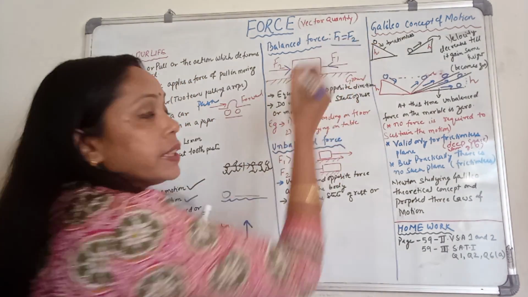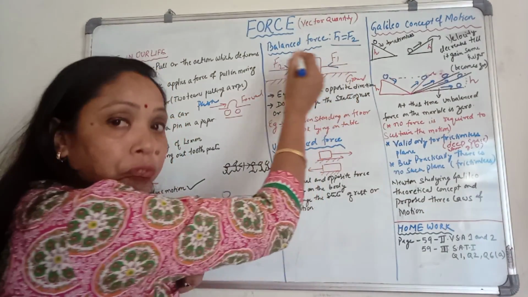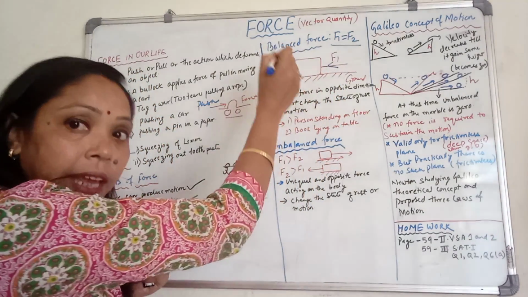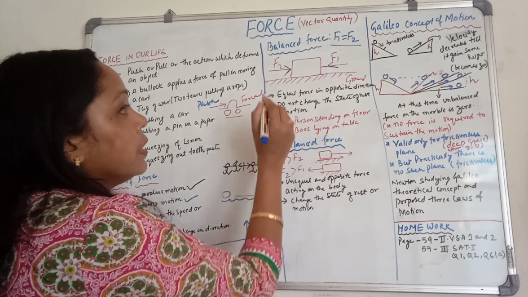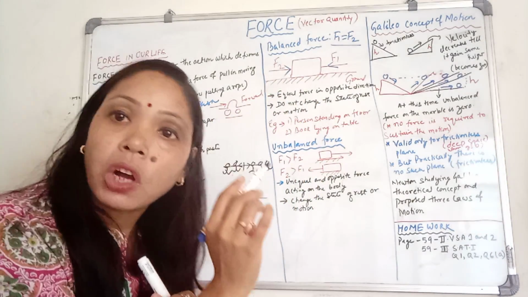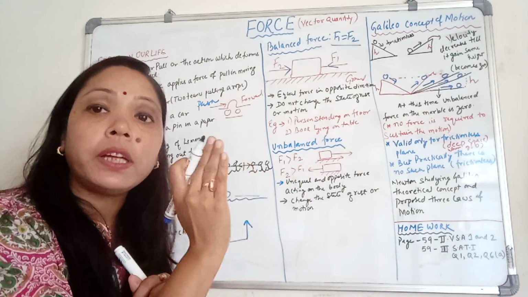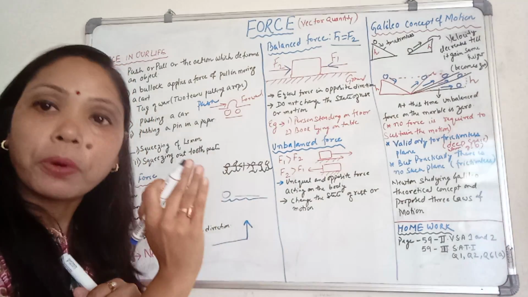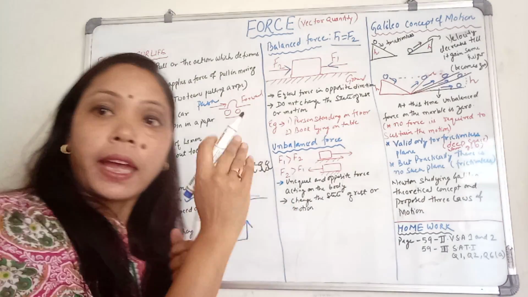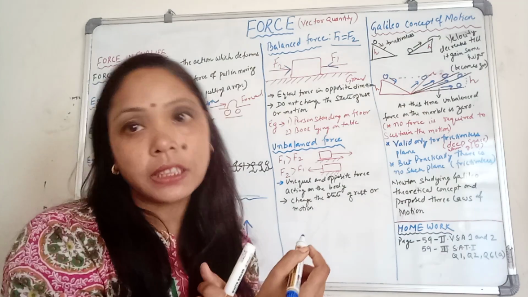See here, F1 is equal to F2. If you are applying this type of force, equal and opposite force on the same object, then the state of rest or motion does not change. It means the body is not going to change its position.